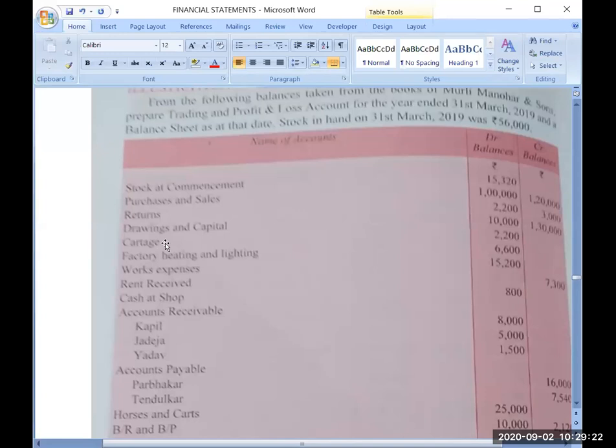Classify it as personal, real, or nominal. Yes, very good.